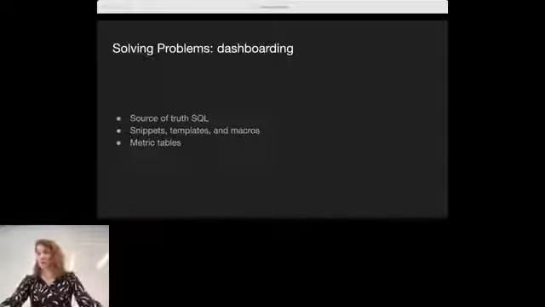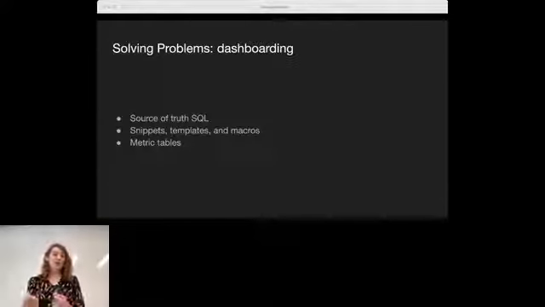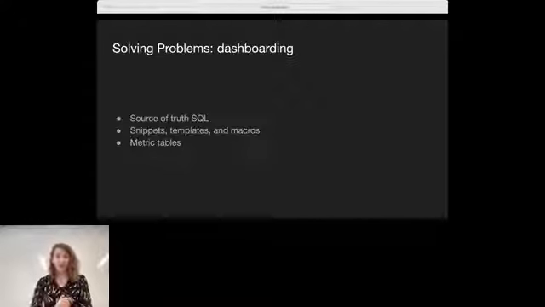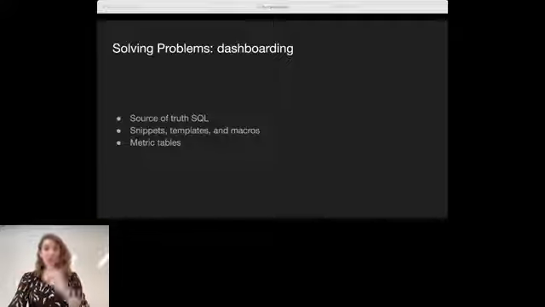So if we're doing dashboarding, for instance, one of the things you can do is generate all that SQL for all the metrics you have. Do you solve the same problem of taking SQL and dropping it into a query? Sure. But now that SQL is all located in one place, and you can say, this is our canonical place for everything. If you would like to use a metric, you can just come here, grab it, and drop it into whatever it might be.